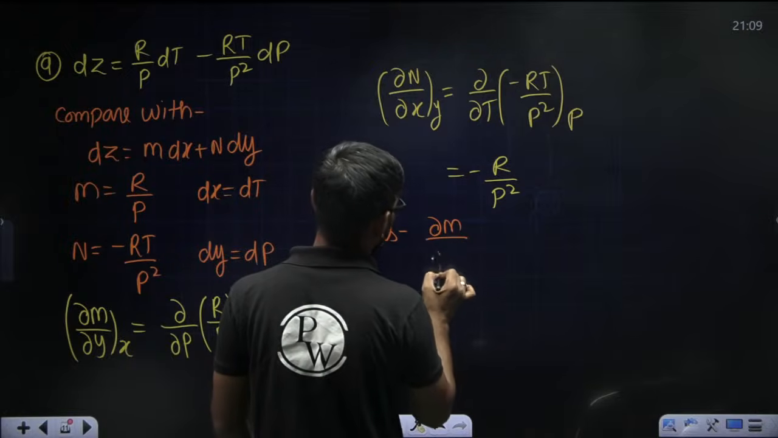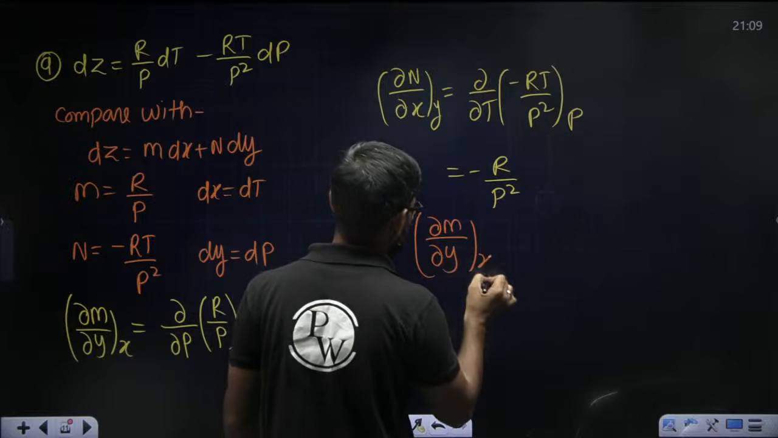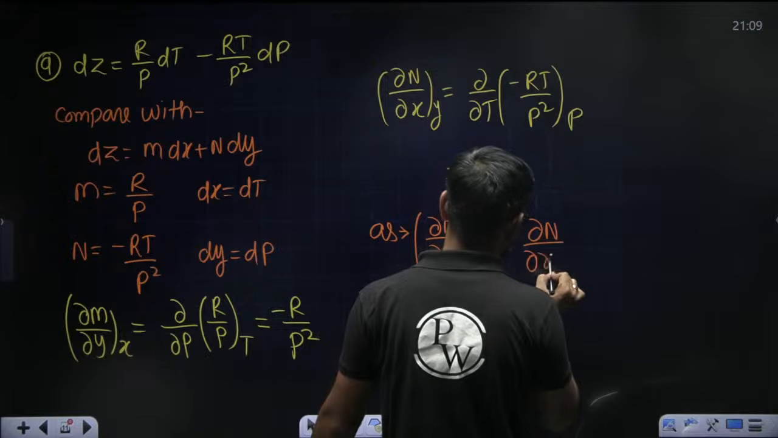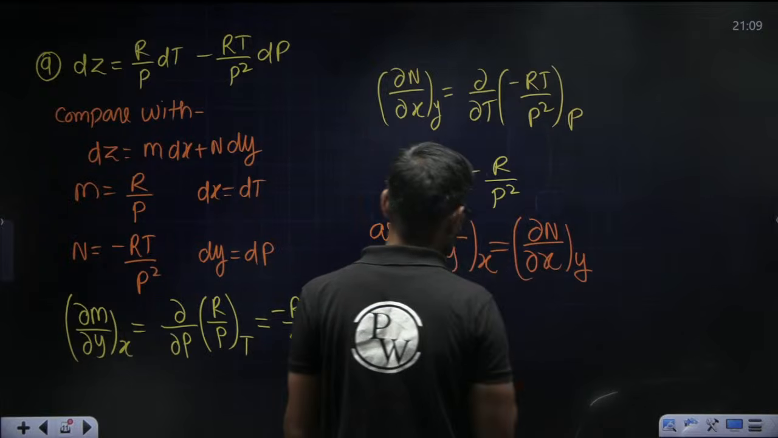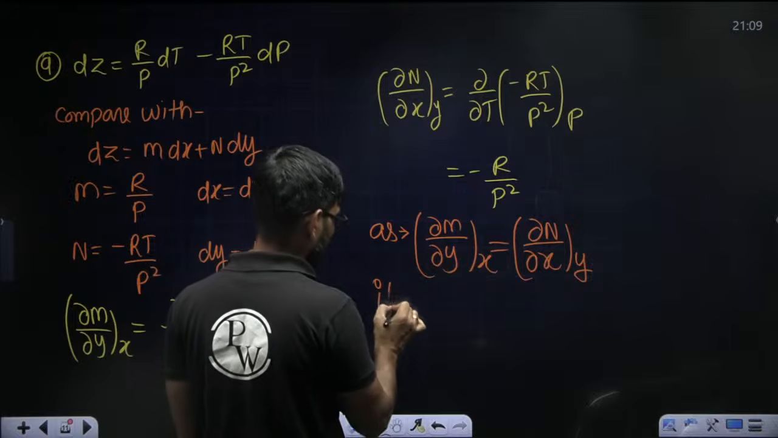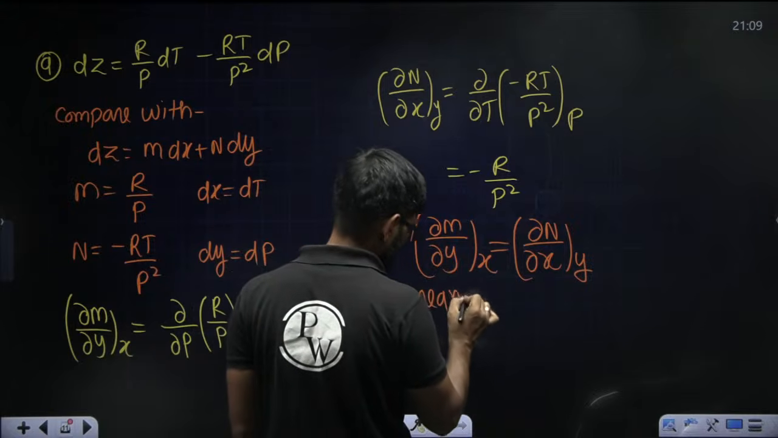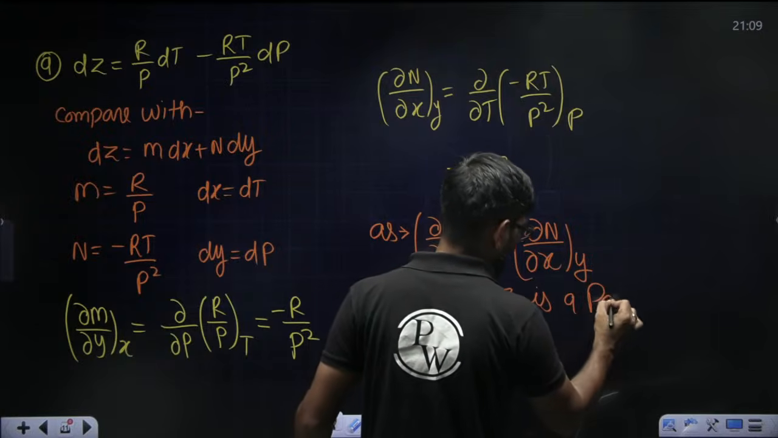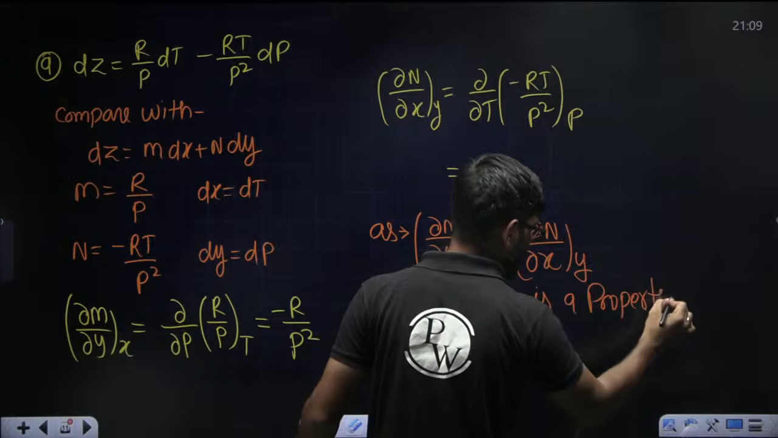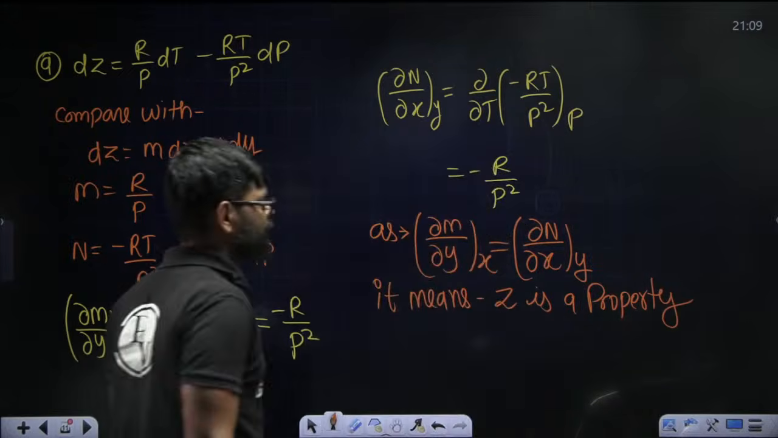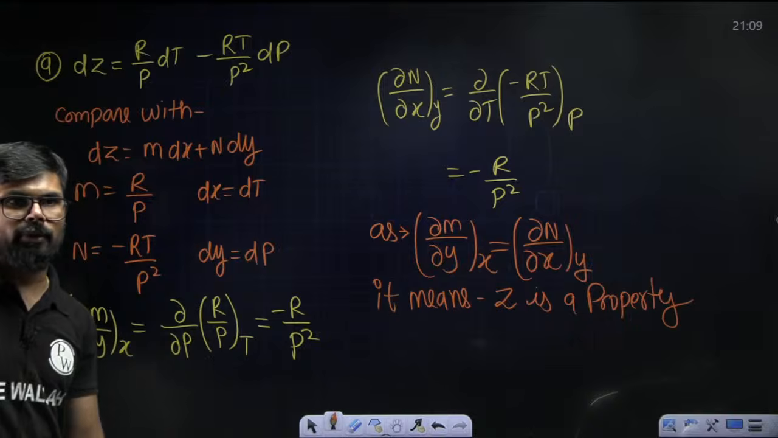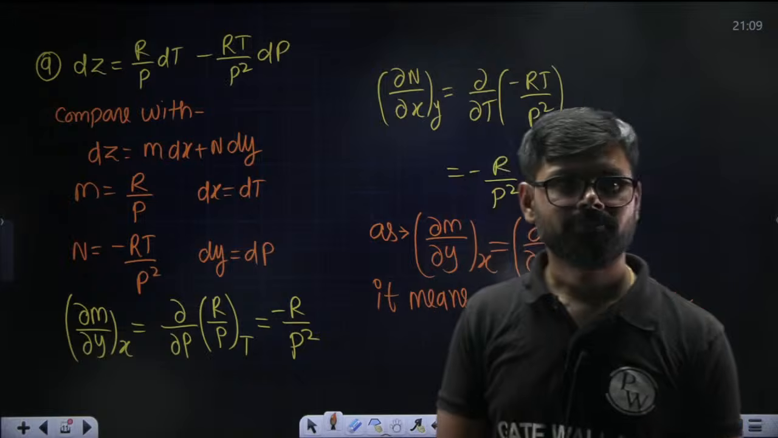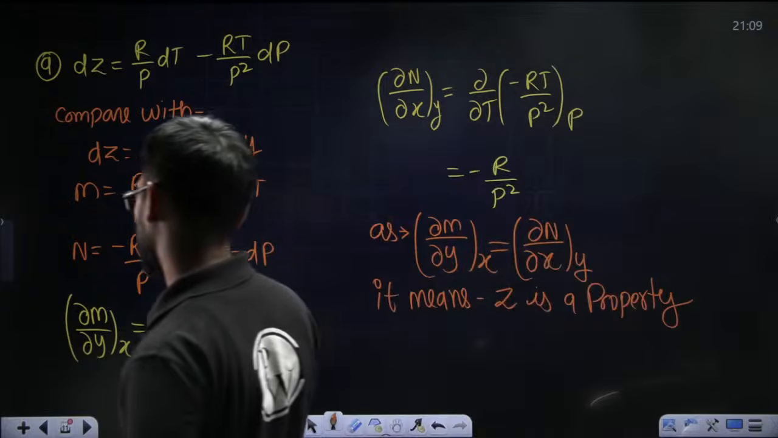Now you can say that dou M by dou y at constant x is exactly equal to dou N by dou x at constant y. It means z is a property. So in this case, z is a property. Are you able to understand? Everyone is able to understand, right?